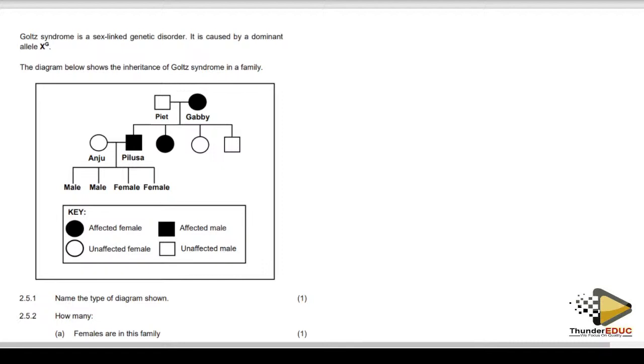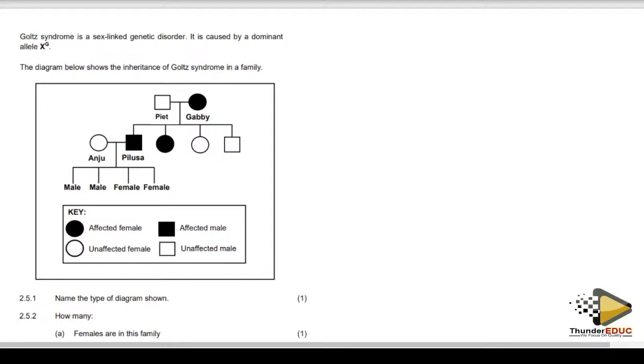This syndrome, I don't know whether you read it as hotty or gotty, because it's a scientific term, but I know that many students read it as hot. It is a sex-linked genetic disorder caused by a dominant allele on the X chromosome.